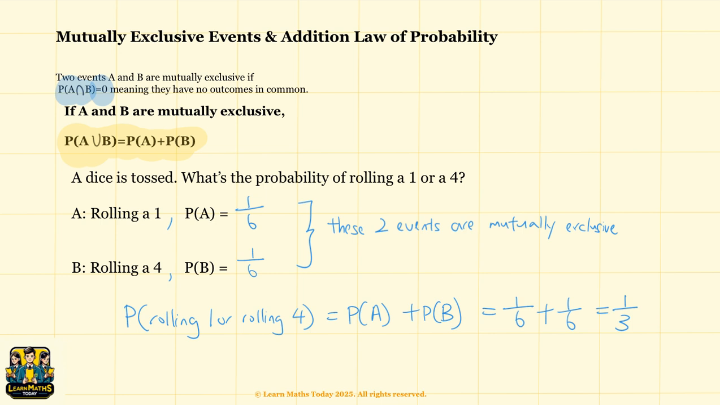To summarize, we should use this formula only when A and B are mutually exclusive events. We have to check that the events cannot happen at the same time, and if so, we can simply add these two probabilities together.